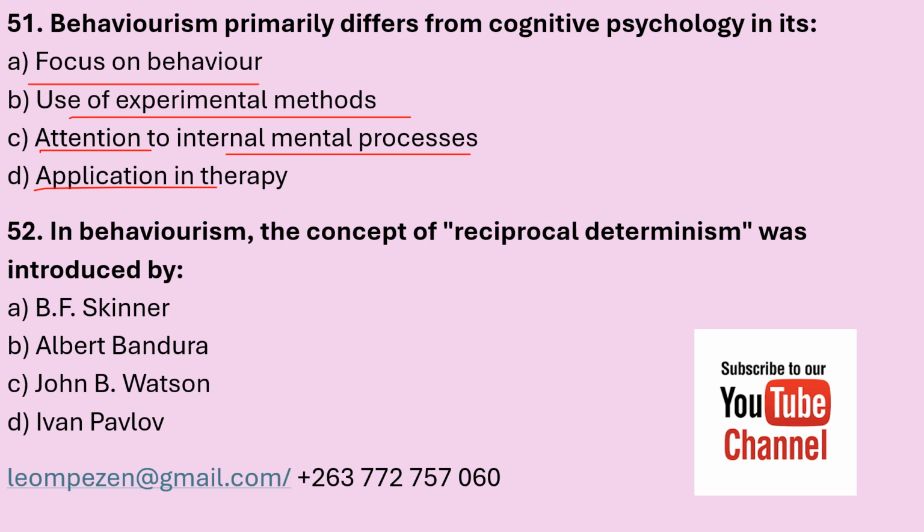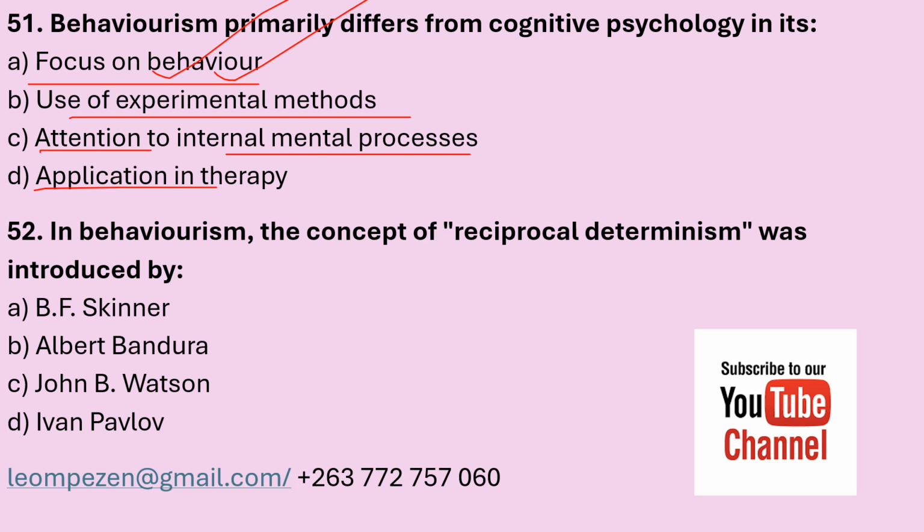The correct answer is A. Focus on behavior. Behaviorism primarily focuses on behavior, while cognitive psychology does not primarily focus on that. So the correct answer, number 51, is A.